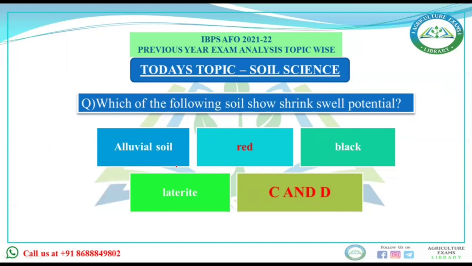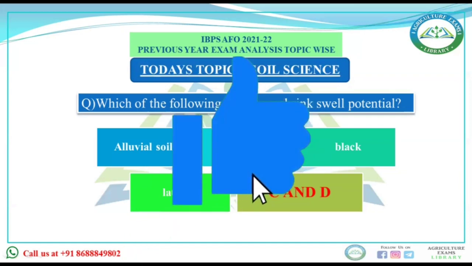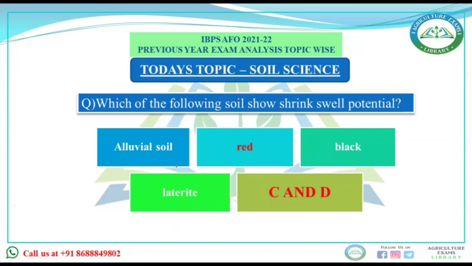Generally 2:1 clay such as montmorillonite shows high shrink-swell potential, while 1:1 clay such as kaolinite shows low shrink-swell potential. This is mainly seen in red soil, black soil, and laterite soil. There is also self-plugging in black soil. If asked about shrink-swell potential, the answer will be black and laterite both, meaning C and D both.